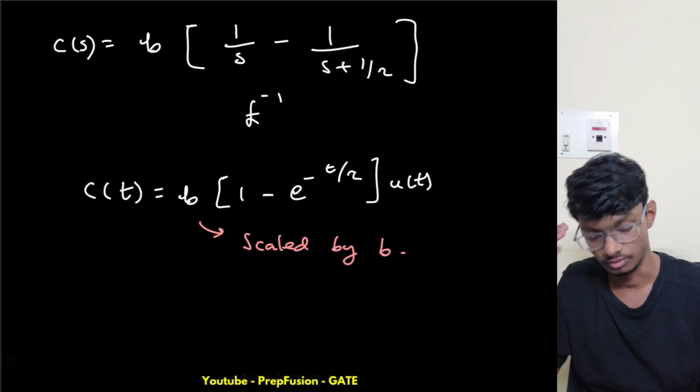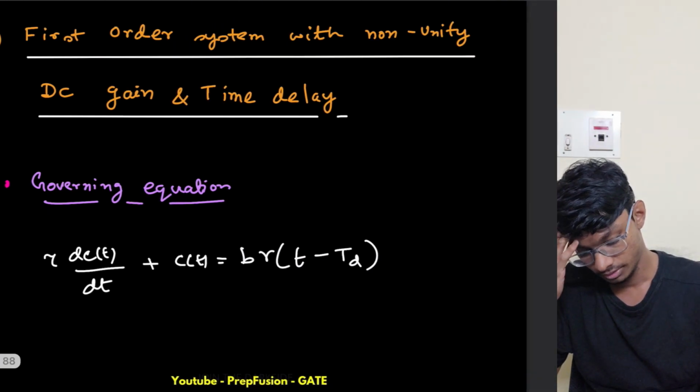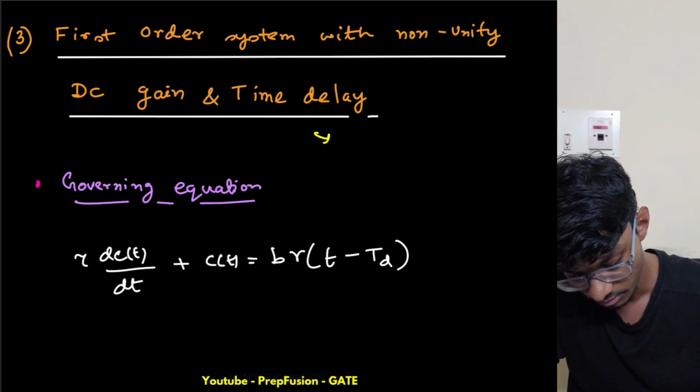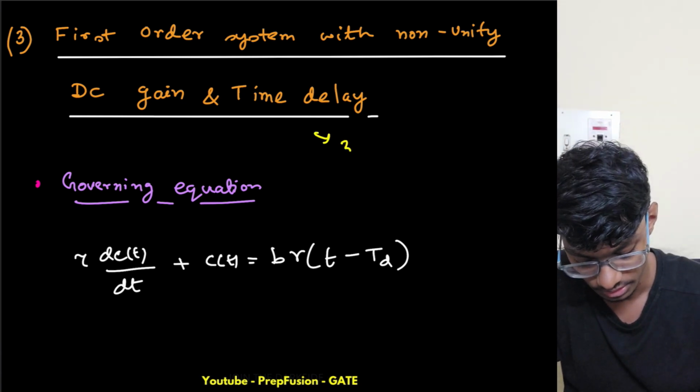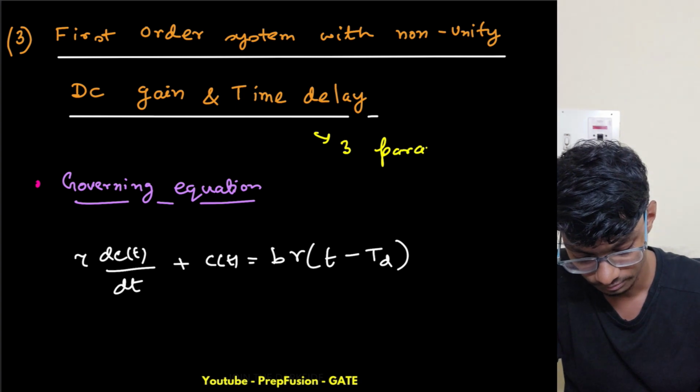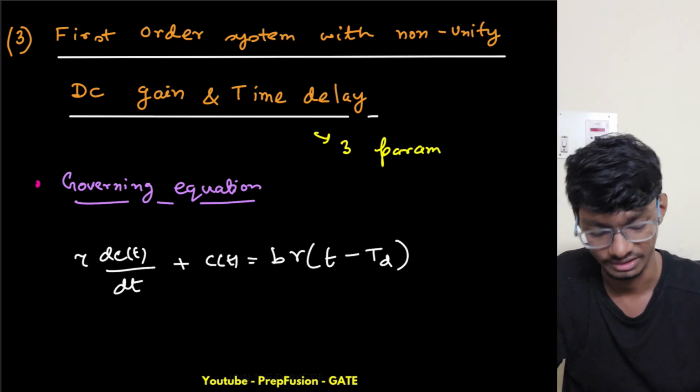Now this is a 3-parameter model. Why? Because there is a TD also, right? And the first one was a 1-parameter model.